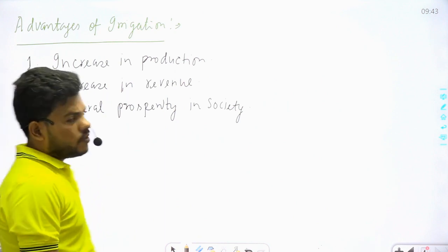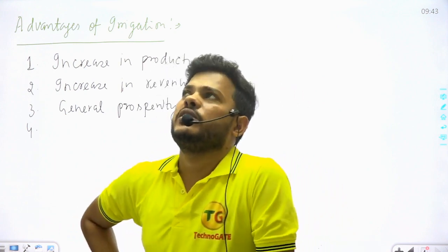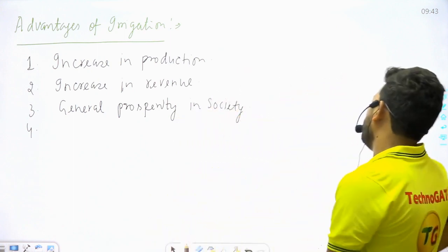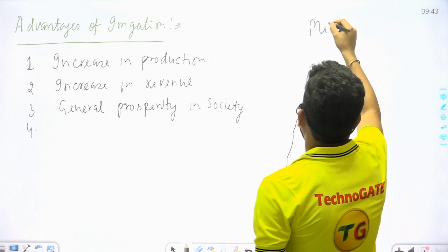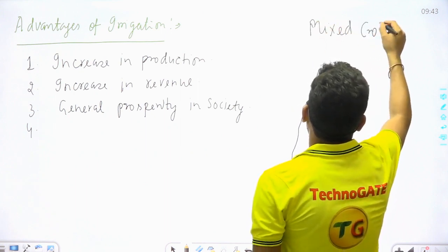The fourth advantage of irrigation. What can be the fourth advantage? We have to understand one point, that is mixed cropping. First of all, understand what mixed cropping is.